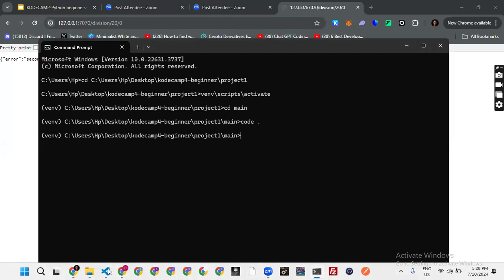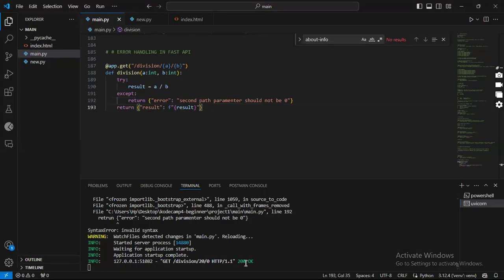But if we go back to our terminal, we see that we have a status code of 200, meaning the request was successful. This can cause a complication between you, the back end developer, and your front end engineers, because the front end engineers will be working with your response code.